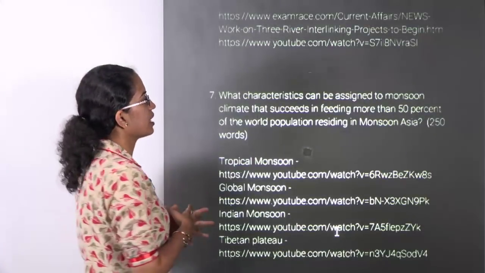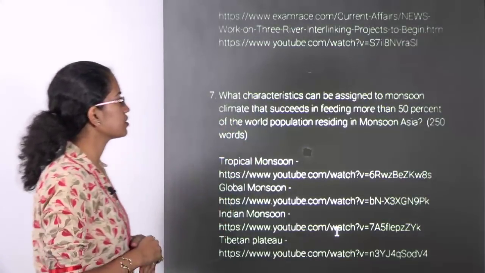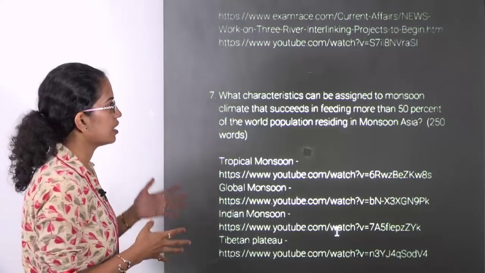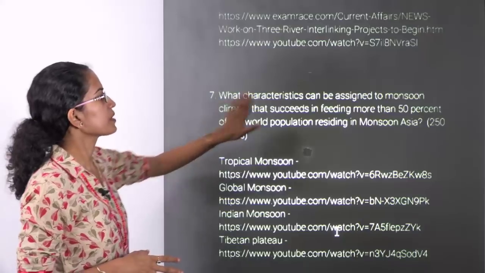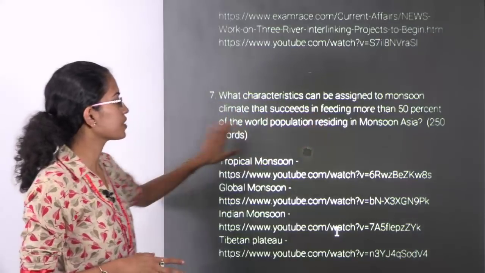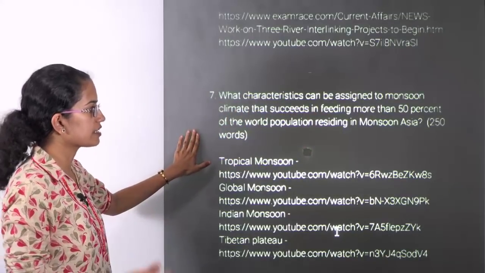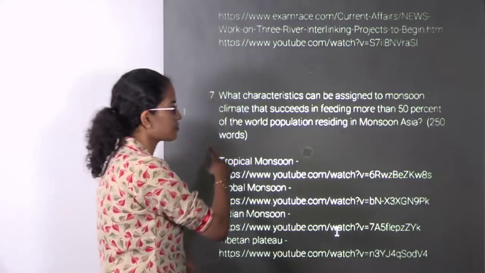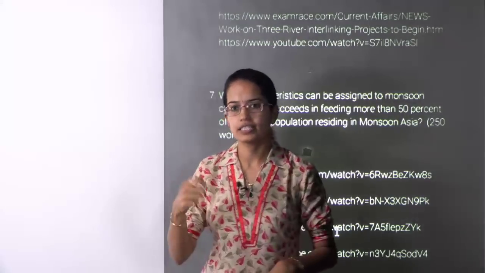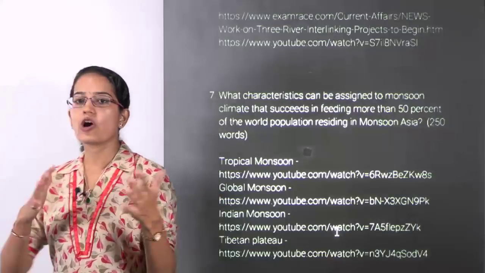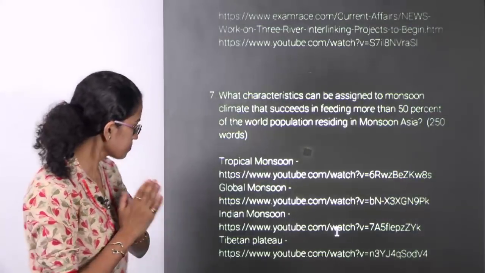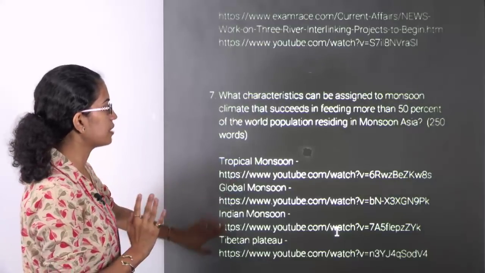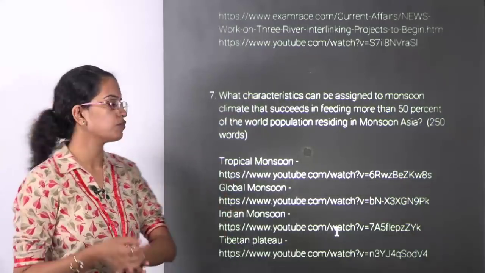The next question: what characteristics can be assigned to the monsoon climate that succeeds in feeding more than 50% of the world population residing in monsoon Asia. This is one of the topics that we have already covered in GC Leong, the second part, where we have talked about the various regions. I don't think we have the link here, but that's another link that you have to follow.